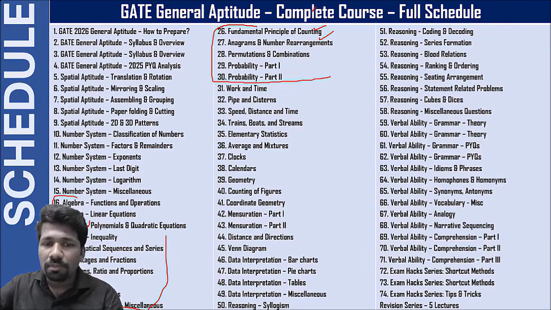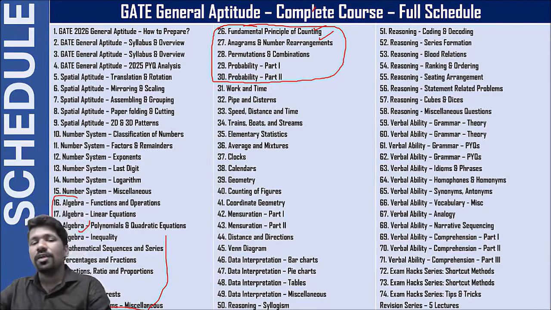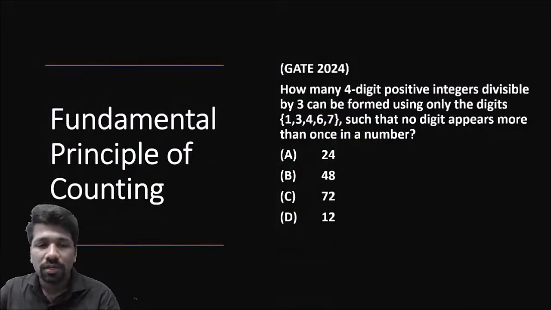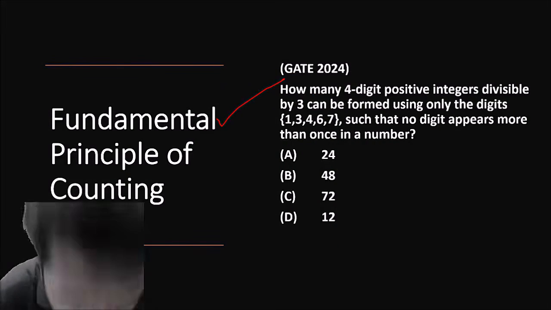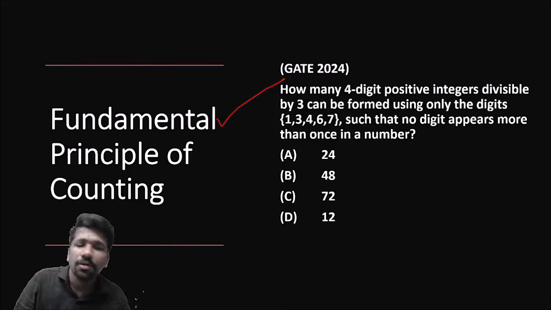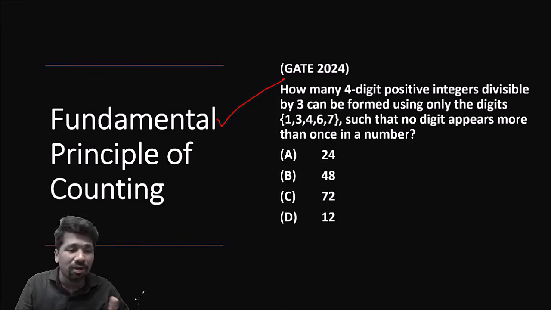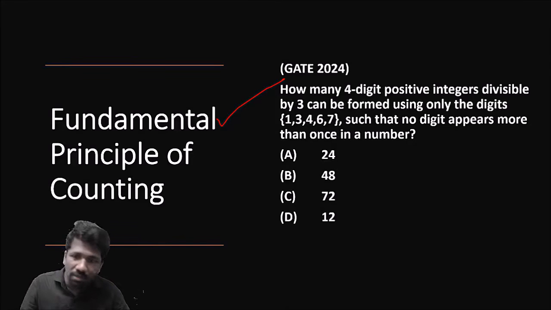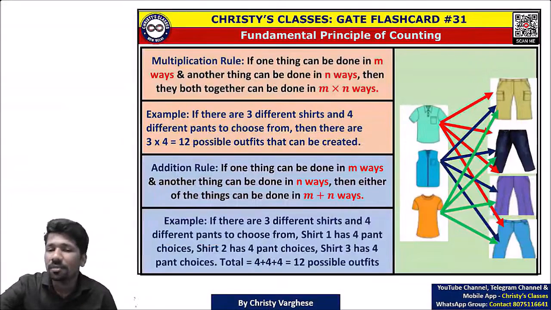Permutation, combination and probability is the next unit. 5 lectures होगा ये unit में. इसमें fundamental principle of counting, most important concept. ये fundamental principle of counting आपको पता है तो ये chapter simple हो गया. Not only this chapter, permutation combination chapter, anagram chapters, probability chapters, ये सारा chapter simple हो जाएगा if you properly understand fundamental principle of counting.